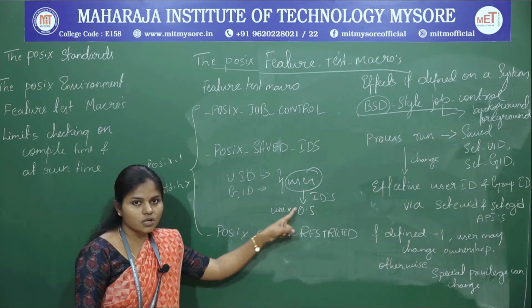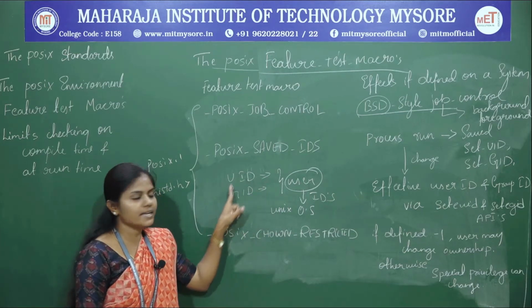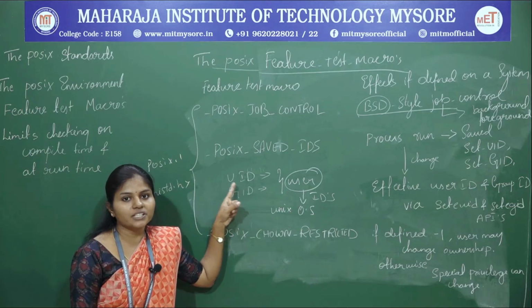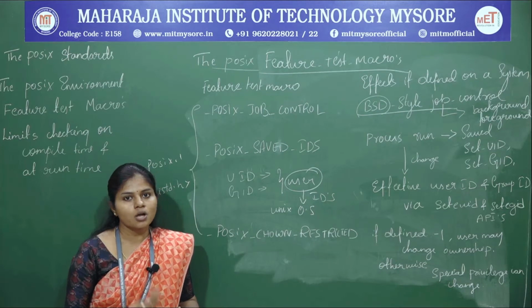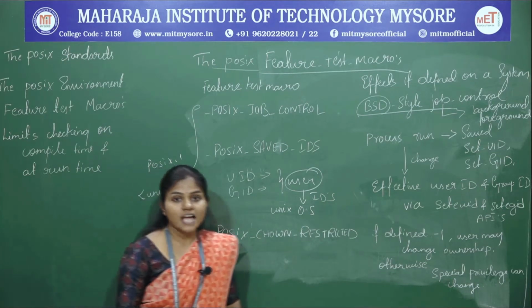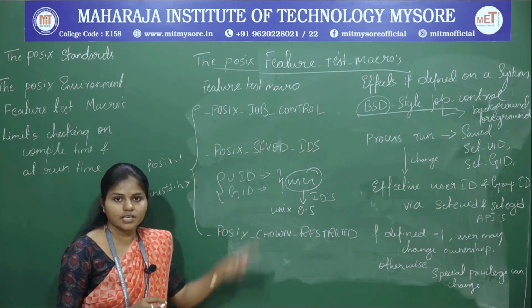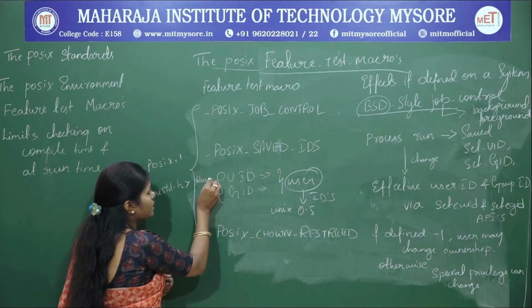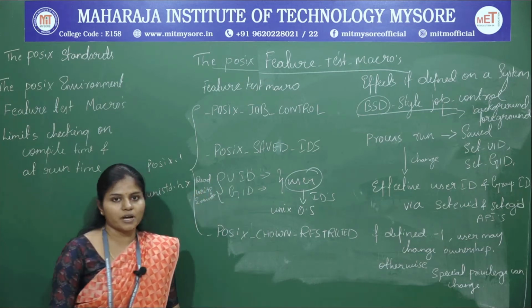All the users who log in have a saved UID and a saved GID. This is not going to be changed by the user. He cannot change the UID and the GID. Now he is the owner, so he has all the permissions, that is read, write and execute.